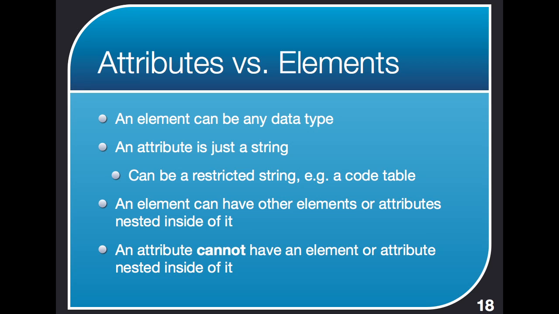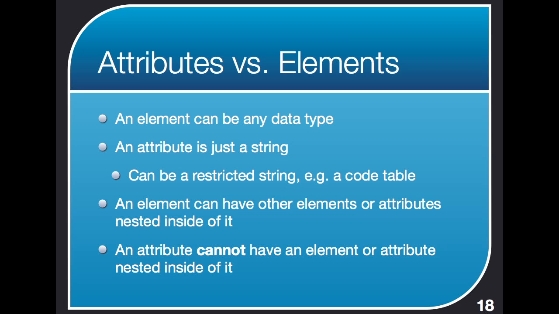But once you get XML schema involved, you can start to say things like this element needs to be a string, needs to be an integer, needs to be a positive integer, needs to be a non-negative integer, needs to be a date in a certain format. So you can do that kind of stuff, saying what elements can contain. Meanwhile, an attribute is just a string. The most you can do with it is restrict it to a list of particular strings, and that's, for example, a code table. So I can say the string has to be male or female, but beyond that, it's just a string.